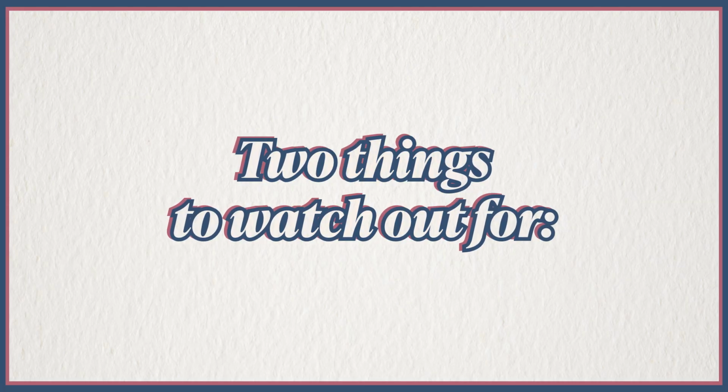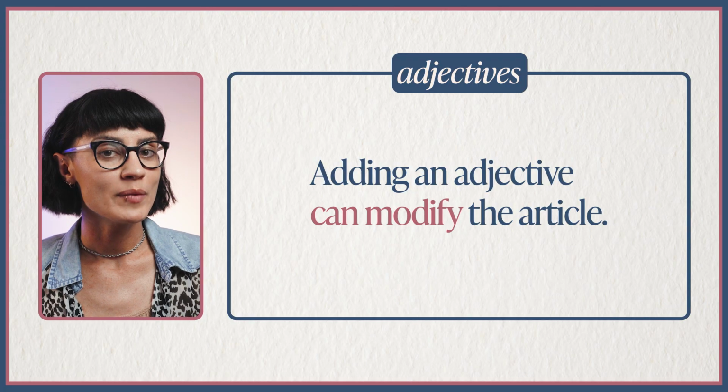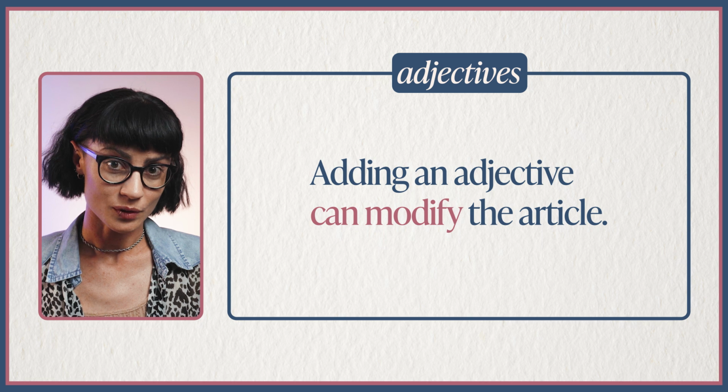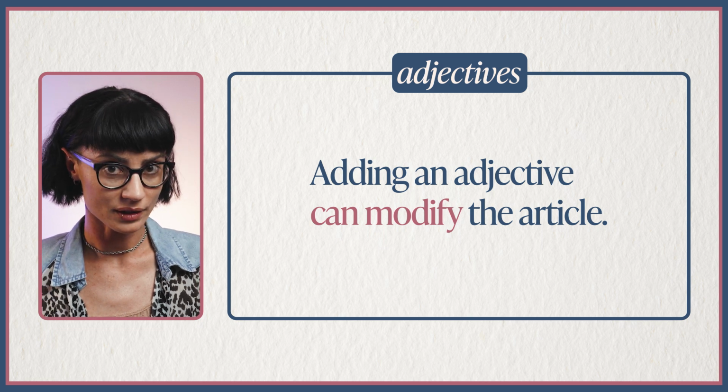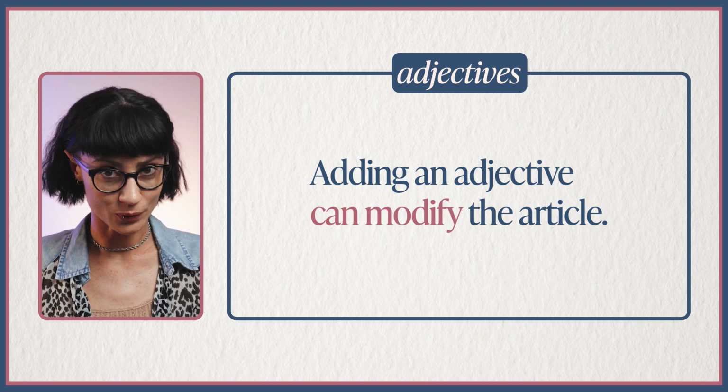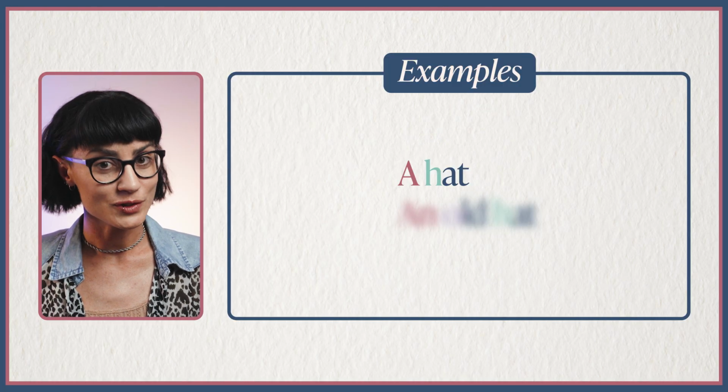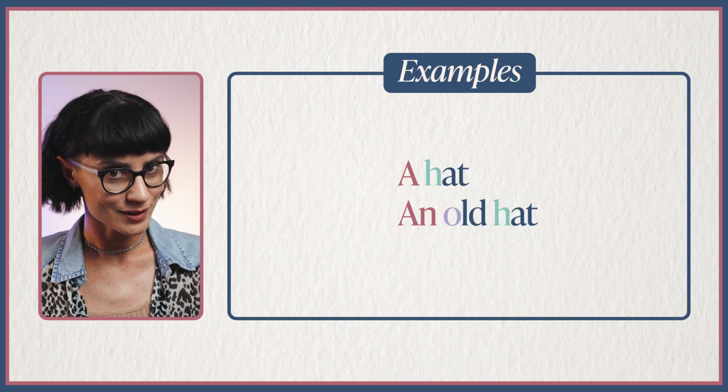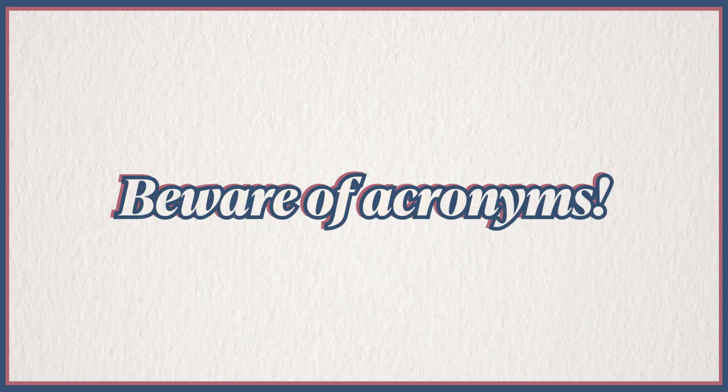Two things to watch out for. Firstly, remember that adding an adjective, which always goes before the noun in English, can modify the article. So, for example, while I would say a hat, I would need to say an old hat. Secondly, beware of acronyms. For example, we would say